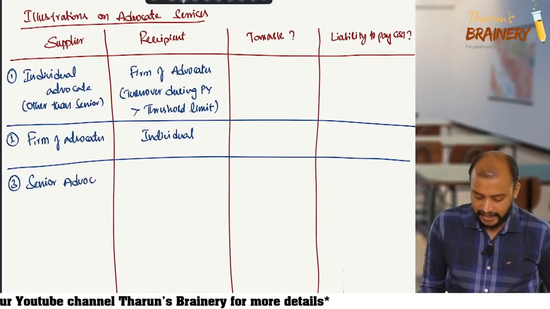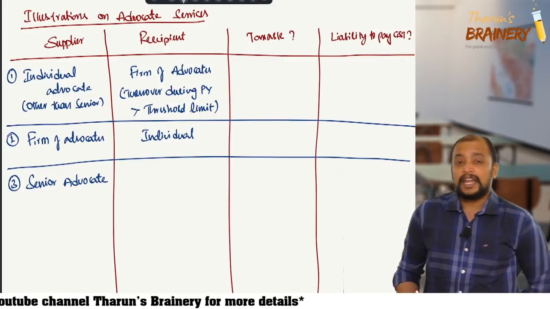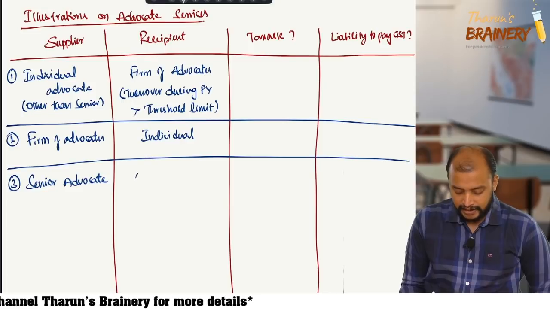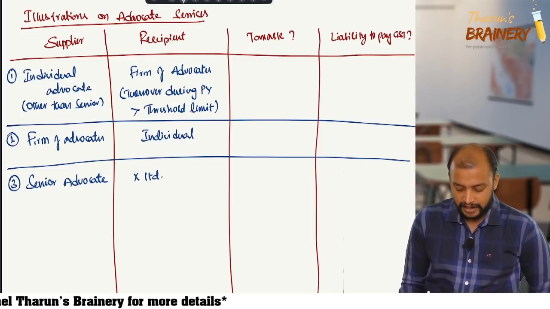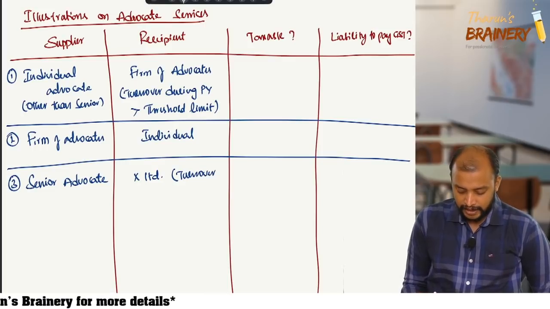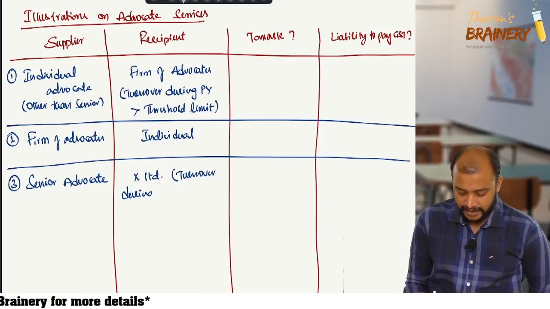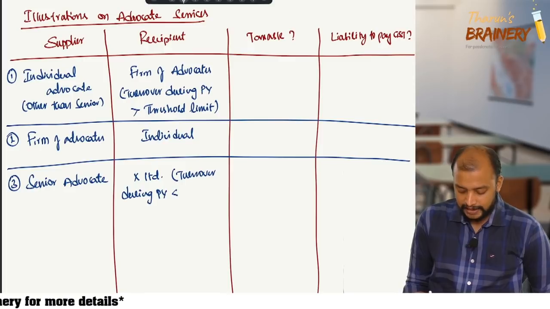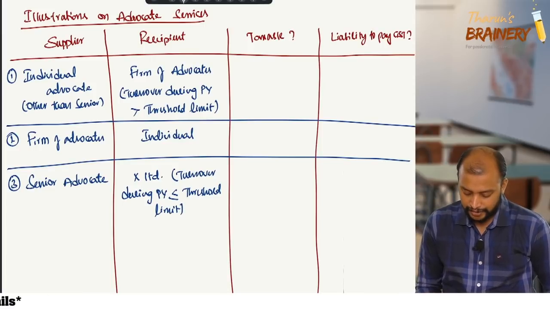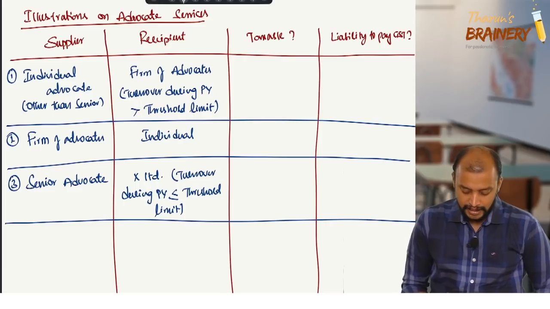They provided services to X Limited and turnover during previous year less than or equals to threshold limit. Then number 4.